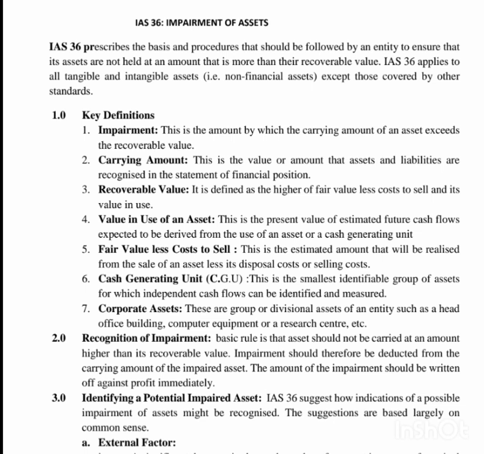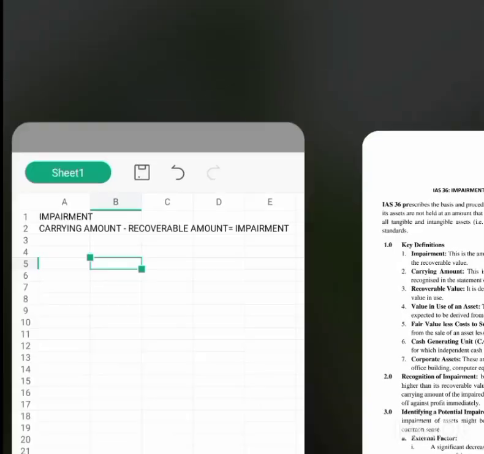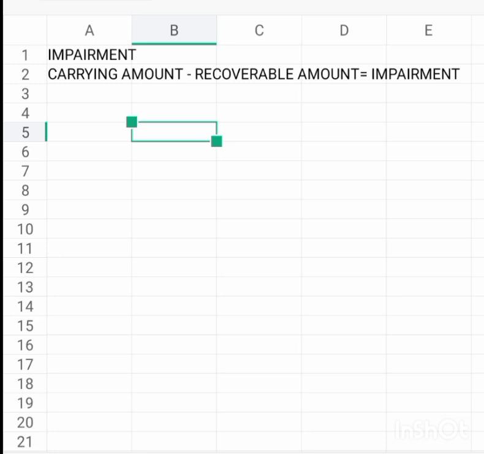Recoverable amount is defined as the higher of fair value less cost to sell and its value in use. So now don't forget, impairment is equal to carrying amount minus recoverable amount. Now see this carrying amount, we can get that one. Just subtract your accumulated depreciation from your cost. Then you get to carrying amount.